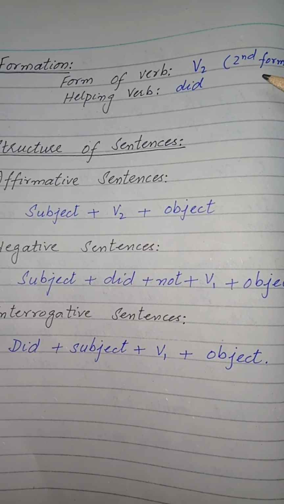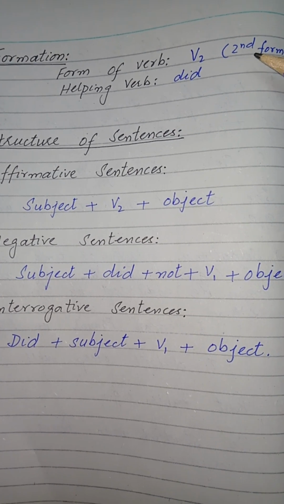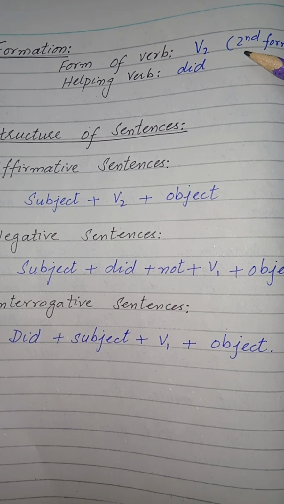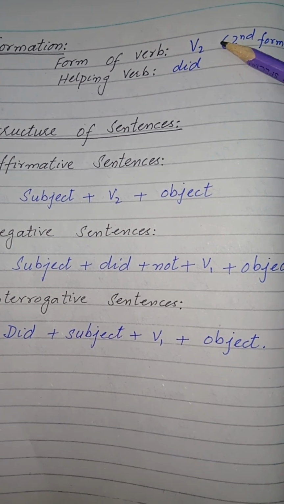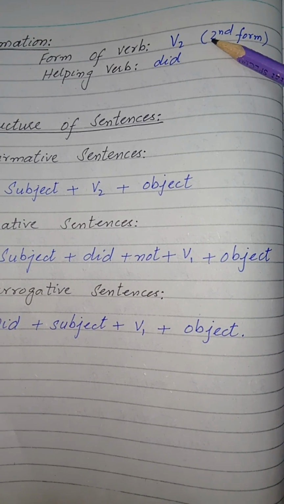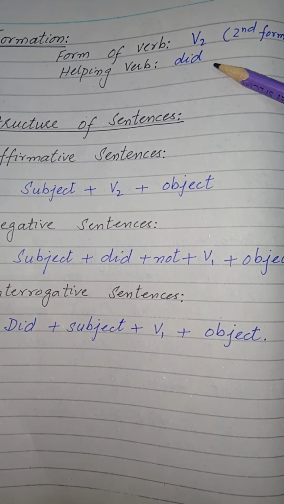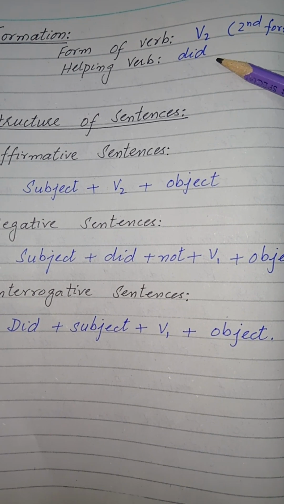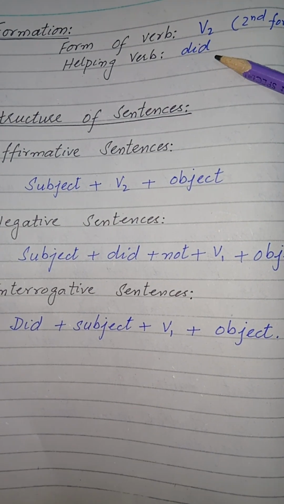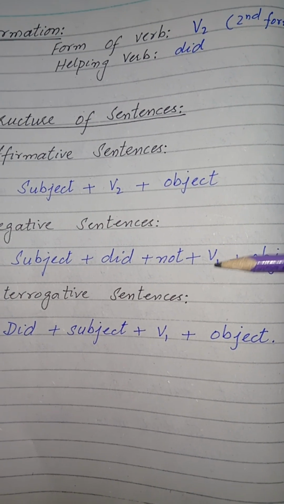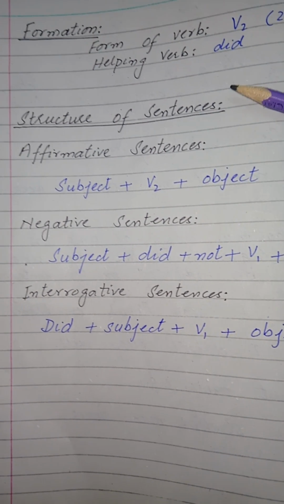Now come to the formation of past indefinite tense. How do we form sentences in English in past indefinite tense? For past indefinite tense, we use the second form of the verb, and the helping verb is did, but the helping verb is used only in negative and interrogative sentences. And when we use did, we use the first form of the verb.